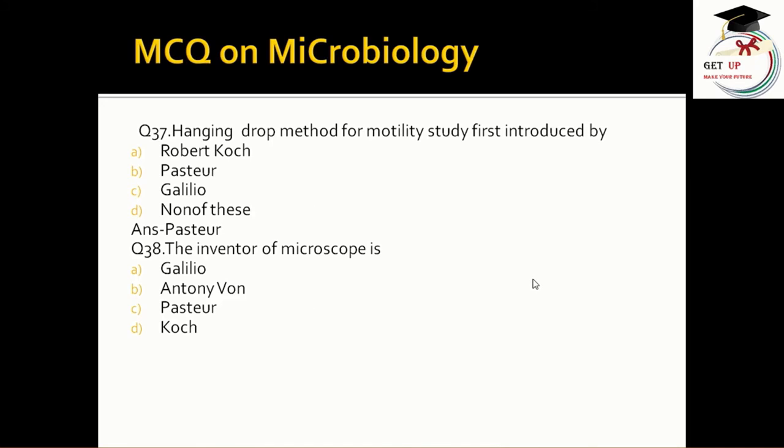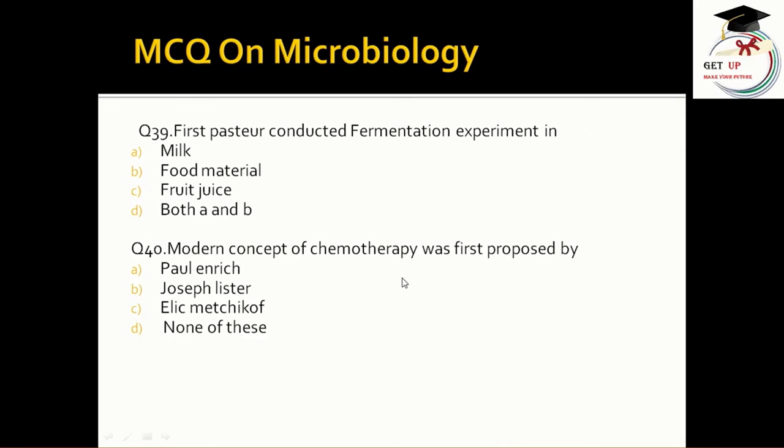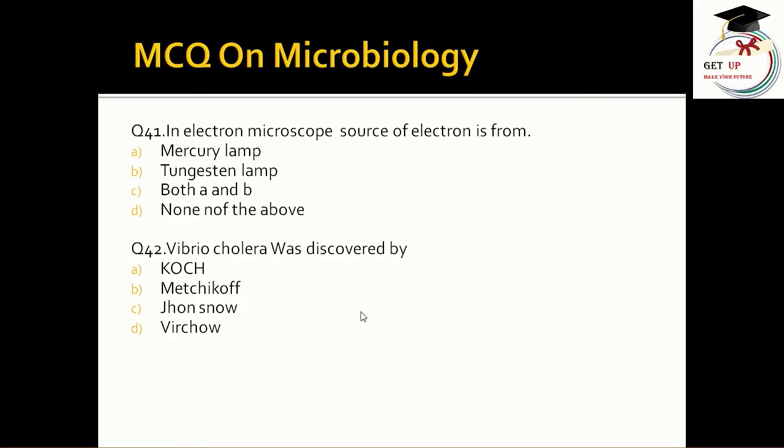The inventor of microscope is Galileo, Antony von, Pasteur, Koch. The answer is Antony von. The Pasteur conducted the fermentation experiment in milk, food material, fruit juice, both A and B. The correct answer is fruit juice. Question 40. Modern concept of chemotherapy was first proposed by Paul Ehrlich, Joseph Lister, Ehrlich Metchnikoff, none of this. The correct answer is Ehrlich Metchnikoff.